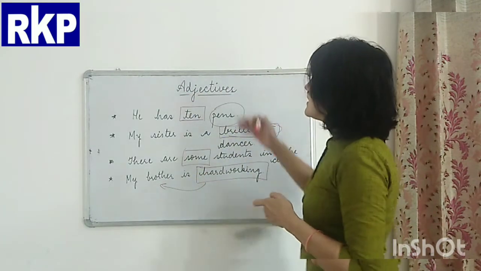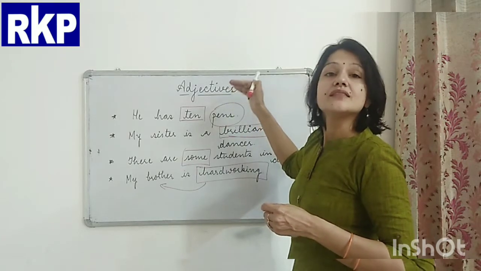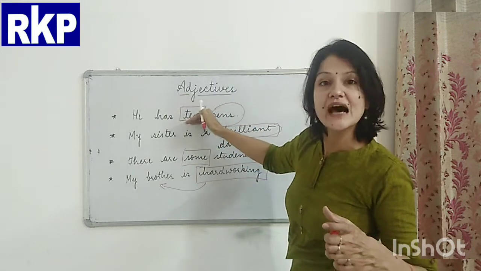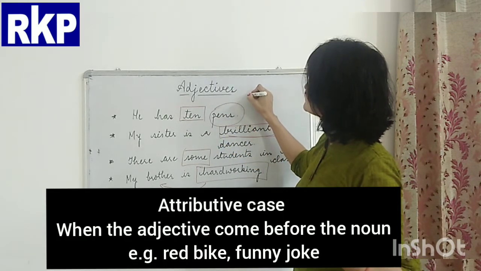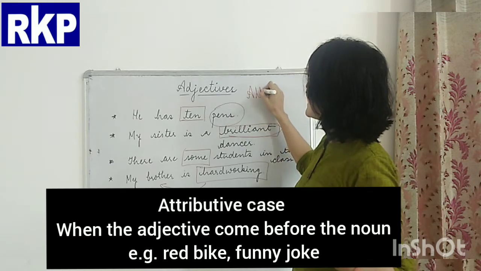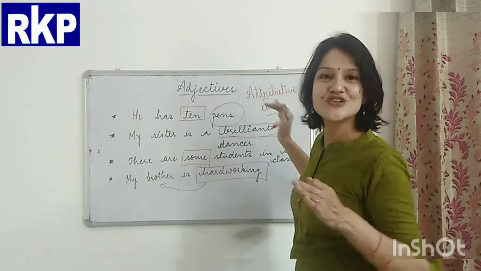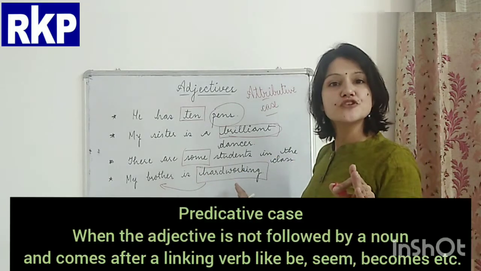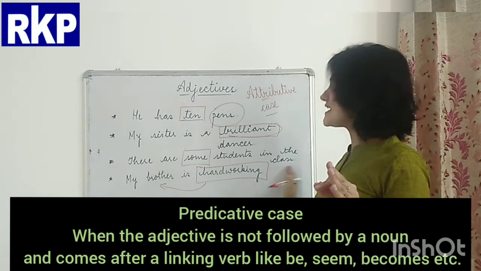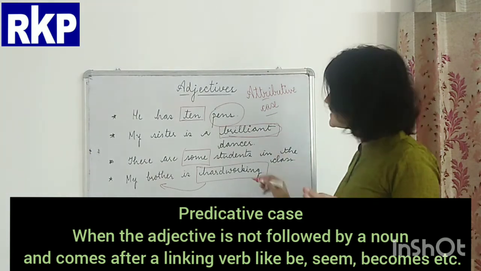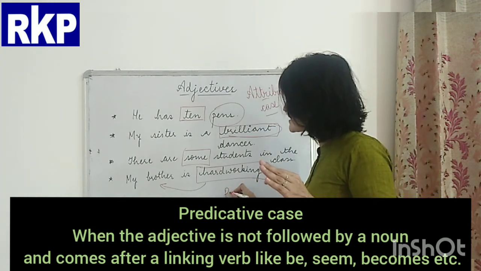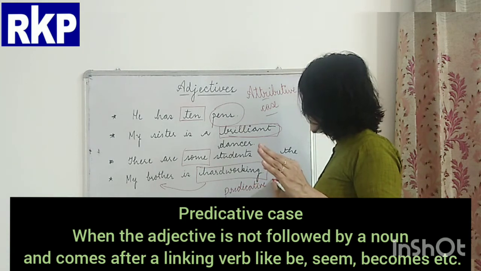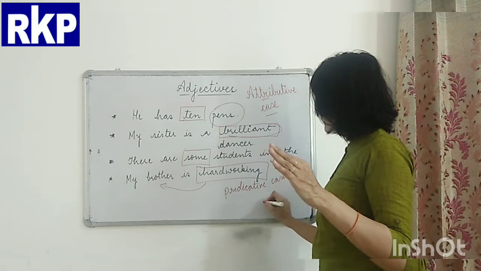Now, the case in which the adjective comes before the noun, that is called attributive case of adjective, and the case in which the adjective comes afterwards, and you do not see any noun here, that is called predicative case of adjective.